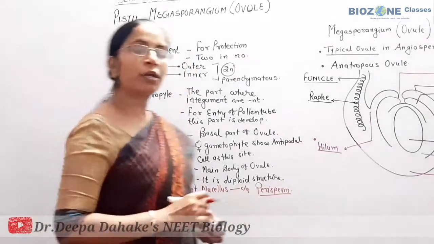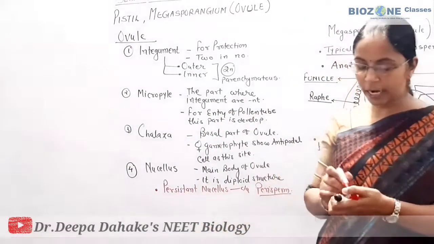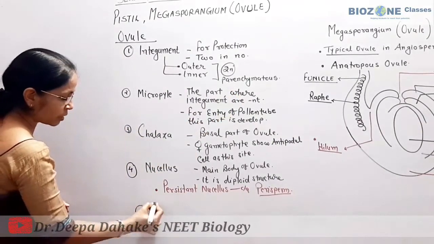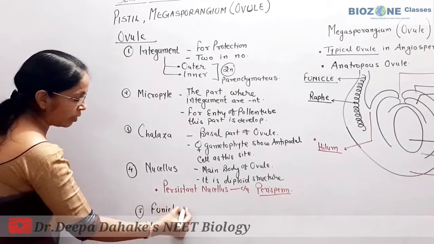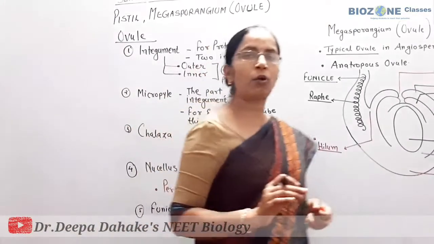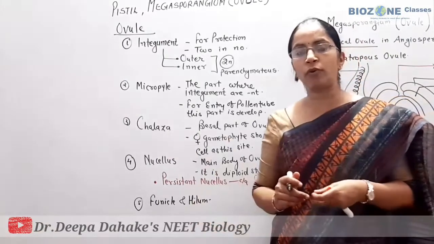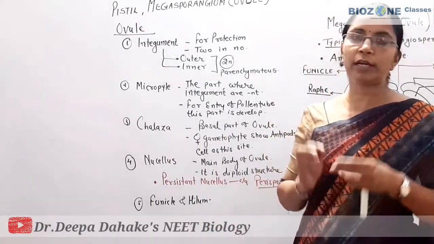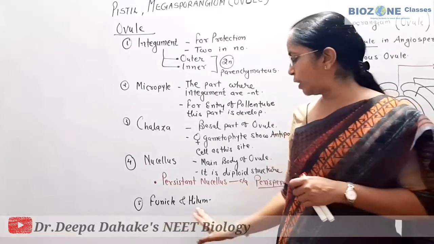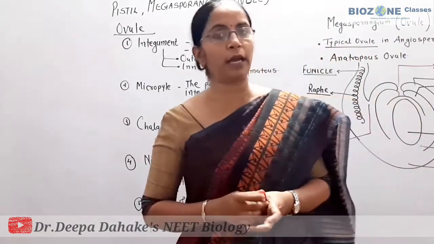So remember this definition also. This we discuss when we study the types of seed in the same chapter. After nucellus, the next parts are funicle and hilum, the fifth part we discuss. Funicle you all know: the slender filament of the ovule is called the funicle. Hilum means the part of the main body of the ovule where it joins or connects with the funicle. That part of the ovule is called hilum. So this much you remember for the structure of a typical ovule in angiosperms.